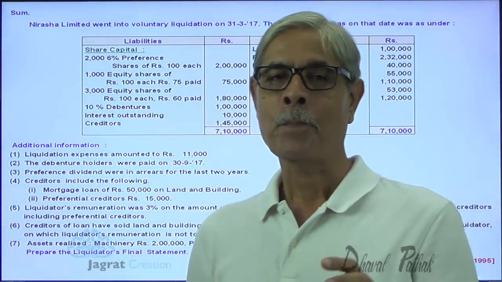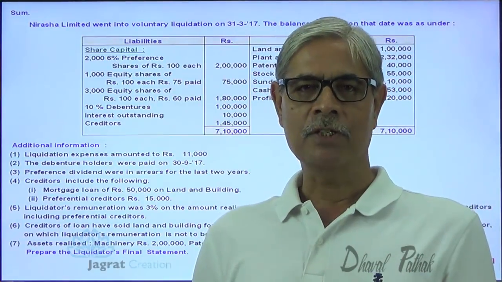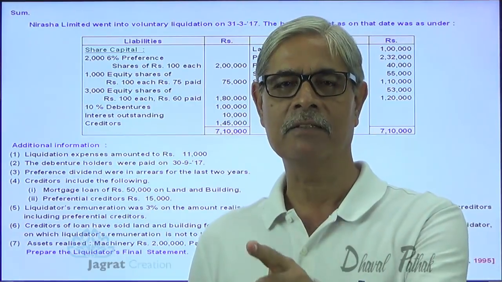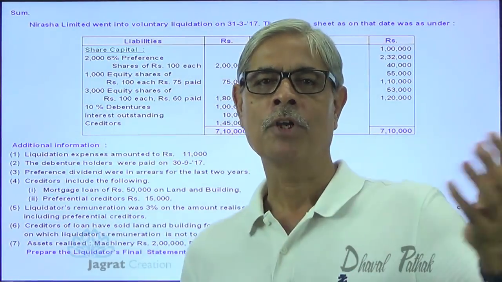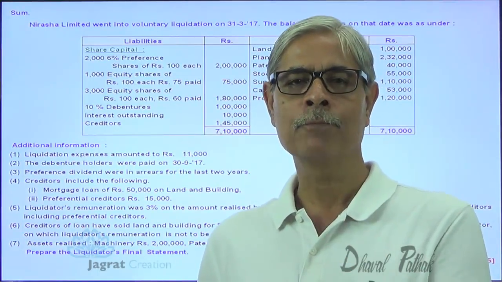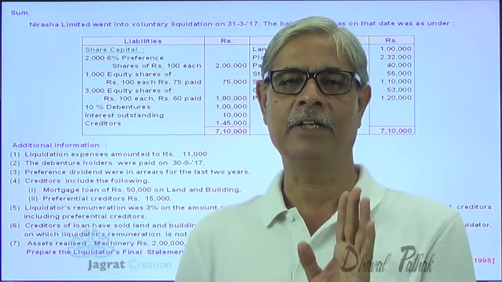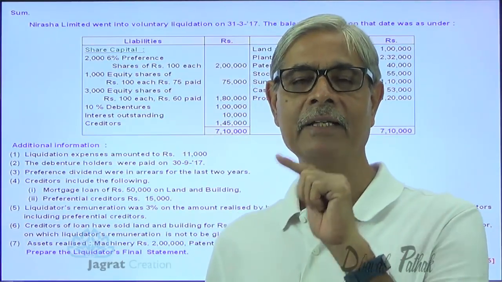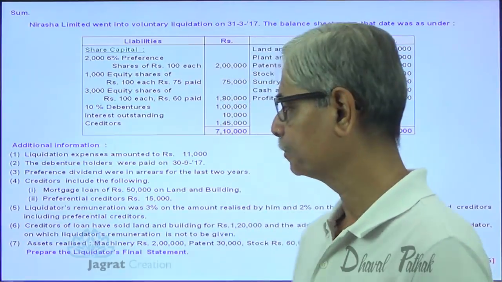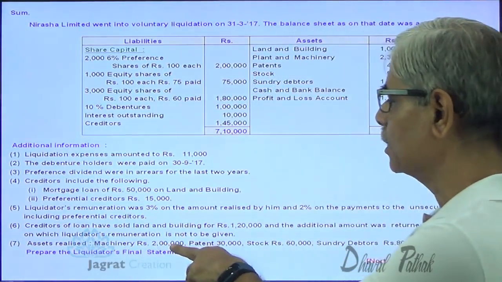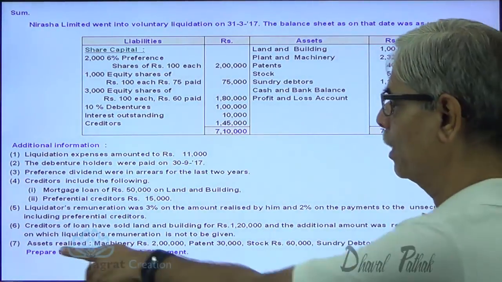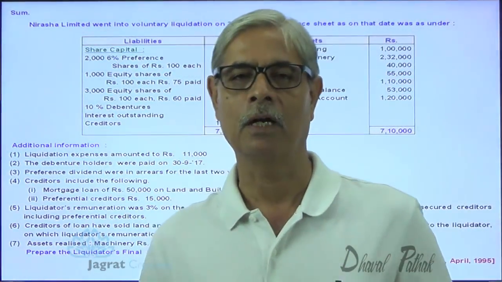Now see, the land and building, on which fully secured creditors were having a charge. So creditors themselves disposed of the land and building. They recovered their claim and the surplus left in their hands was handed over to the liquidator. And on the realized value of this land and building, liquidator's remuneration need not be paid. Assets realized: machinery 2 lakhs, patent 30,000, stock 60,000, debtors 80,000. Prepare a liquidator's final statement of accounts.